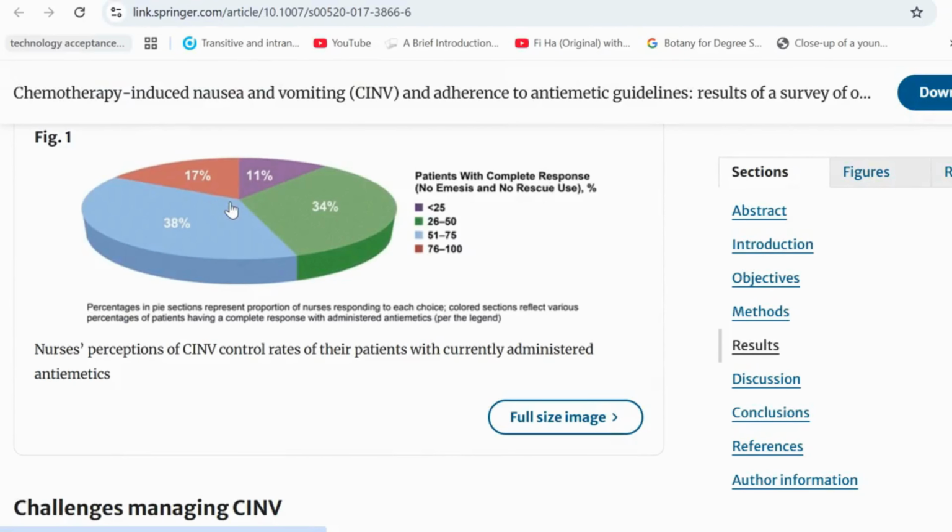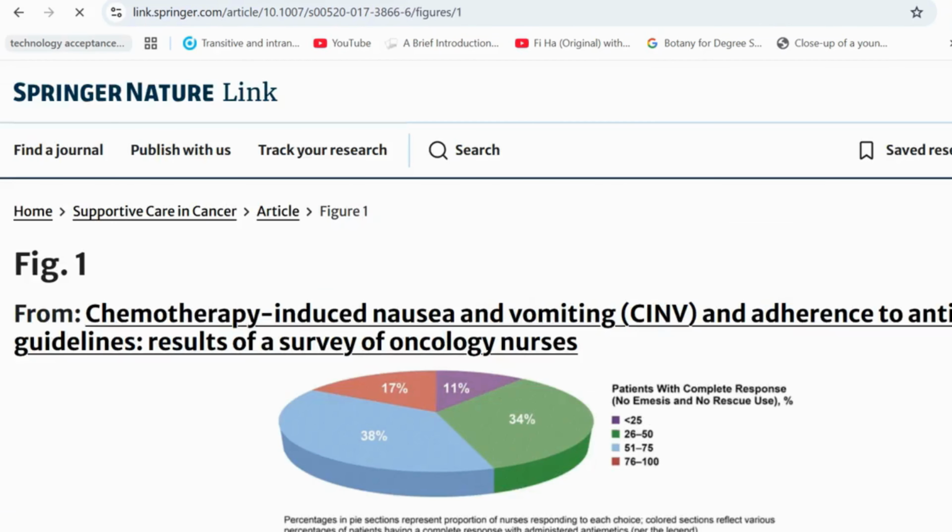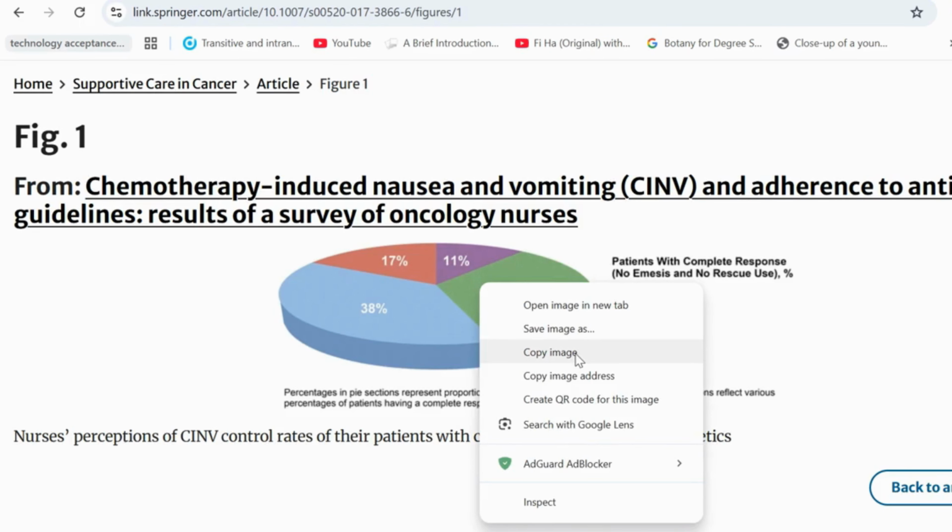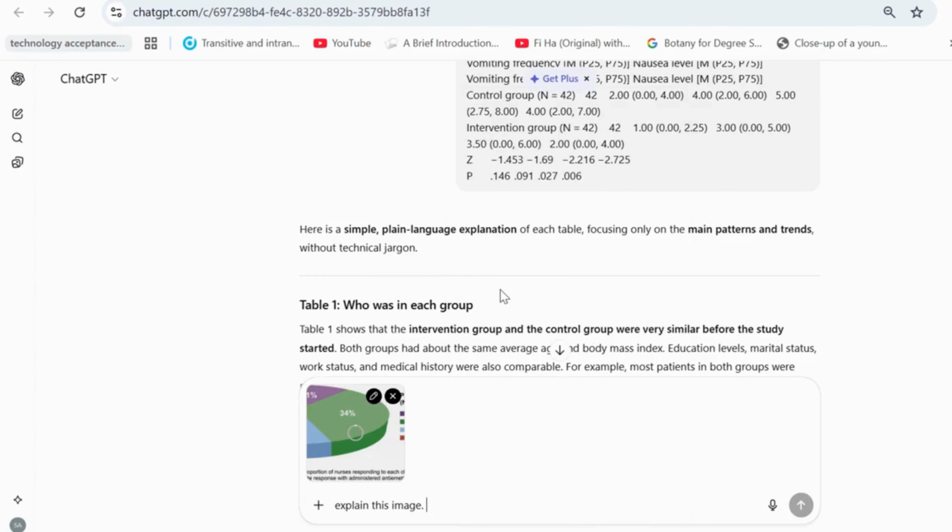Similarly, you can use ChatGPT to interpret graphs. Go to the graph you want to understand and copy it. Then paste the graph into ChatGPT and use a prompt like, "Explain this image." You will see that ChatGPT explains the graph in simple terms.